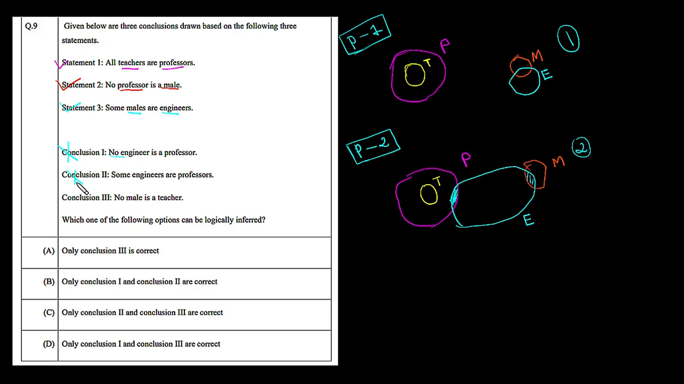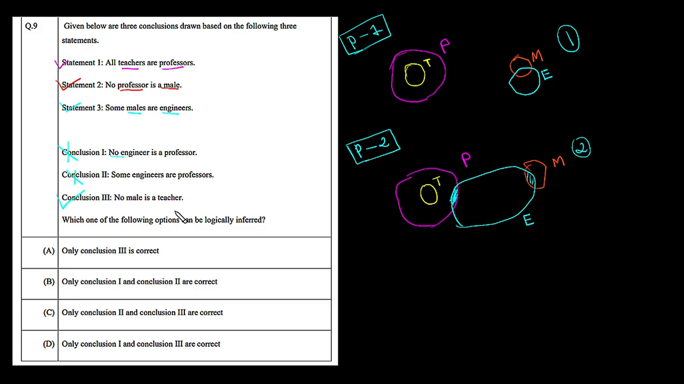Now let's move to conclusion 3. Conclusion 3 says no male is teacher. Yes, you can see this red circle representing the male is completely outside this yellow circle, which is representing the teacher. In both cases, possibility 1 and possibility 2, this third conclusion holds, because no male is teacher. That means this red circle is completely outside this yellow circle.